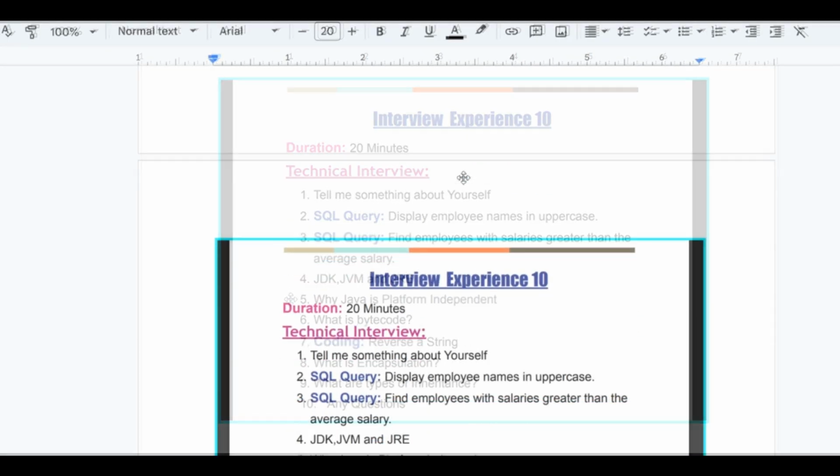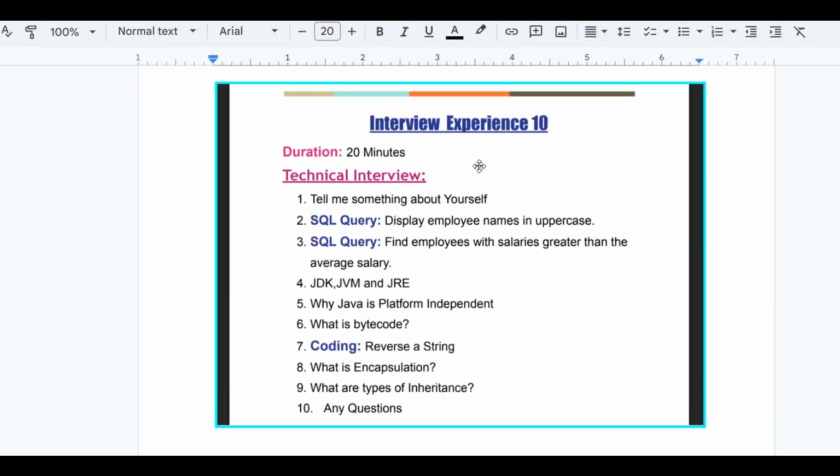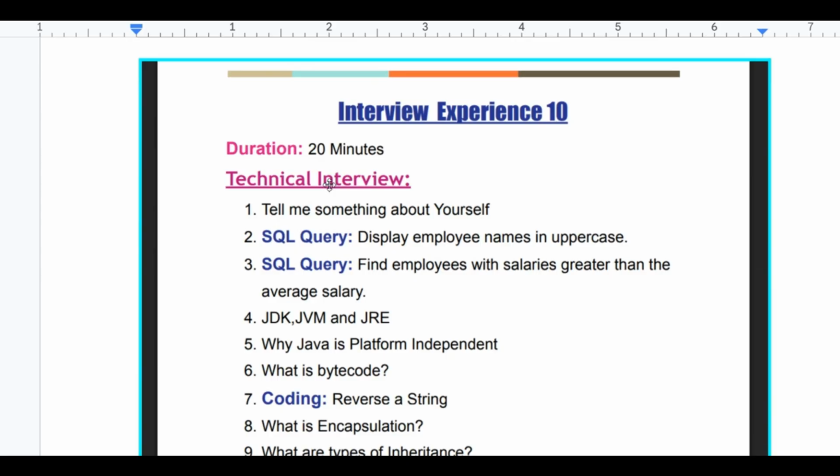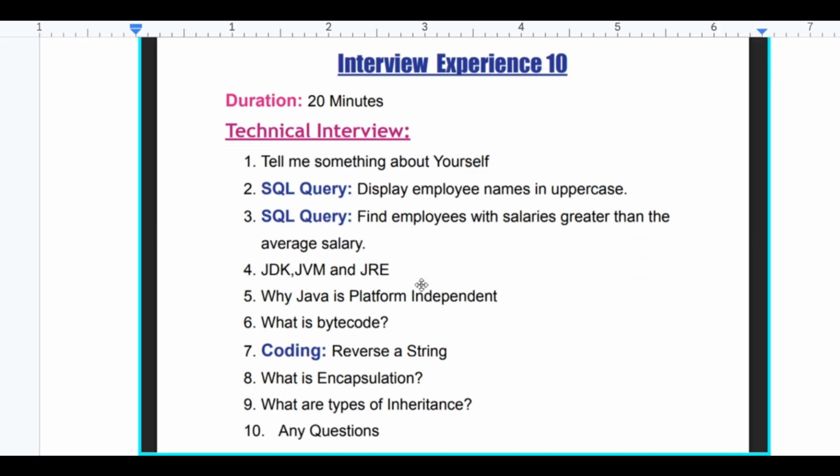And let's move further to interview experience 10. Duration is 20 minutes. Technical interview. Tell me something about yourself. SQL queries: display employees' names in uppercase. SQL query 2: find employees with salaries greater than the average salary. JDK, JVM, and JRE difference. Why is Java platform independent? What is bytecode? Coding is reverse a string. What is encapsulation? What are types of inheritance? And any question for me.